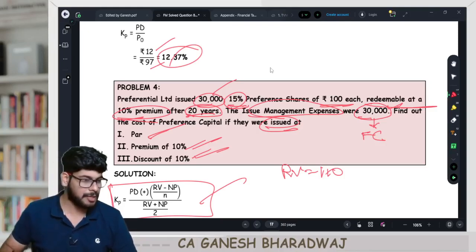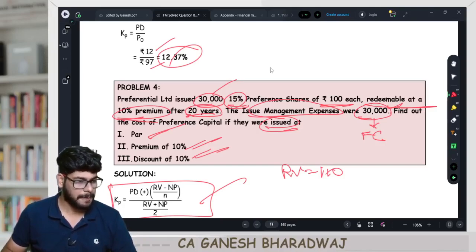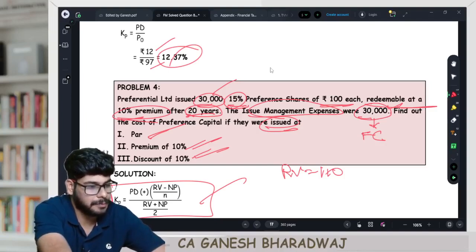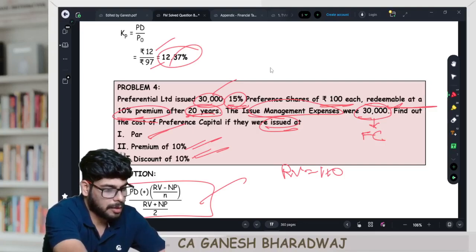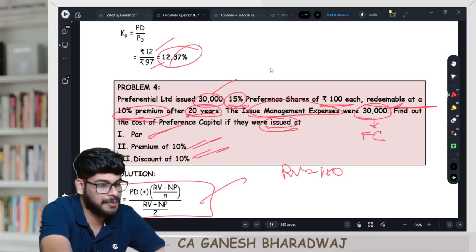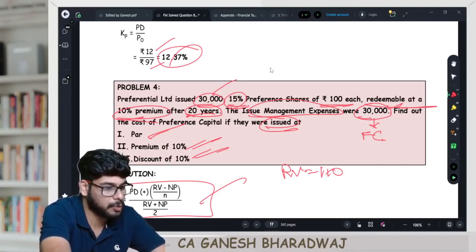Just go and update your library of adjustments. Write down. Previous question you noted down now. Write down: cost of redeemable preference shares, within bracket formula method, hyphen par, premium and discount.